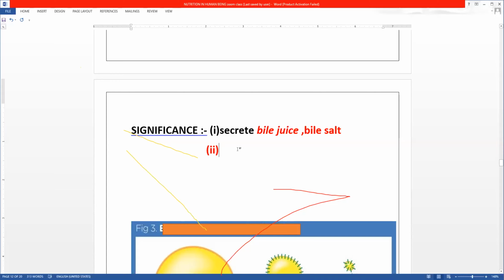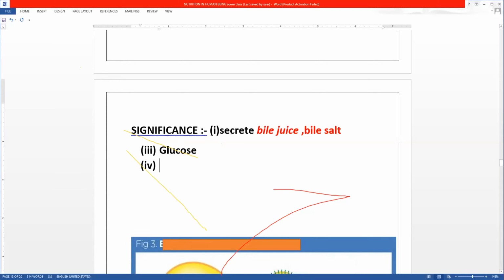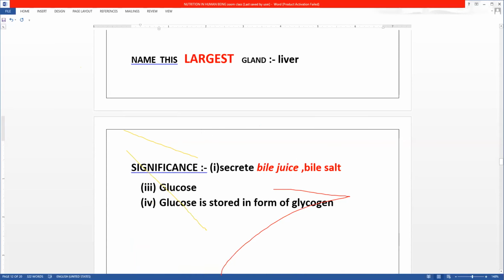Okay, now the second function of the liver is it forms glucose. Okay, and it stores glucose in the form of glycogen. Glucose is formed.